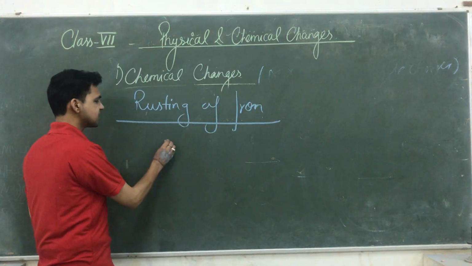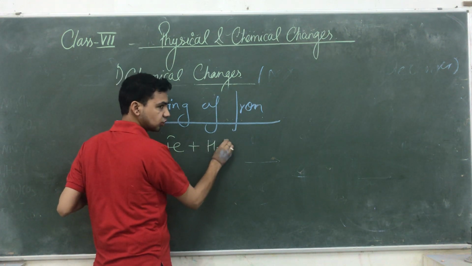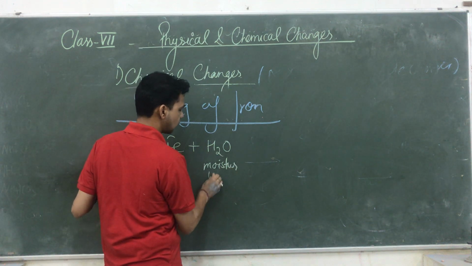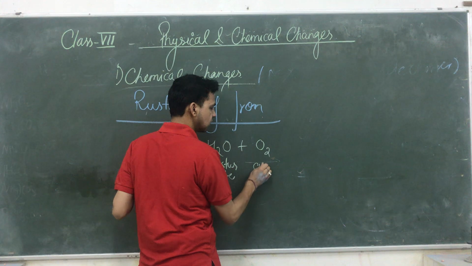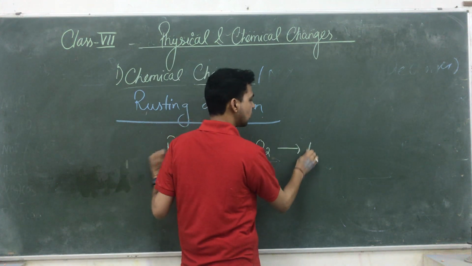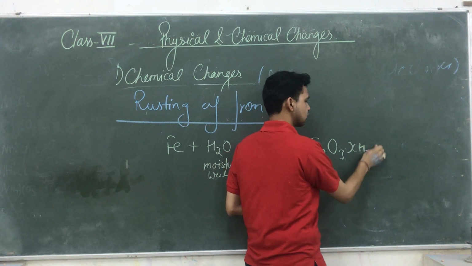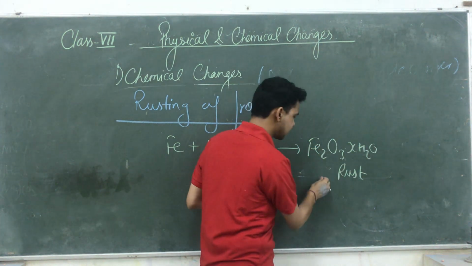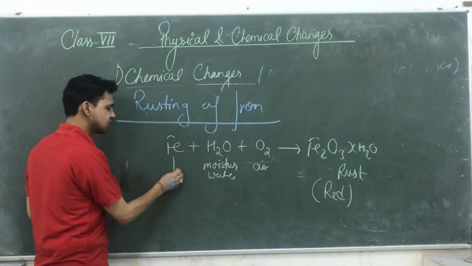So the reaction is when you take iron and it comes in contact with moisture. Moisture means water, in the presence of air. Air means O2. So it gives you a very important product, rust, that is Fe2O3.H2O. This is known as rust. And what is the color of this rust? Red. And what is the color of iron generally?